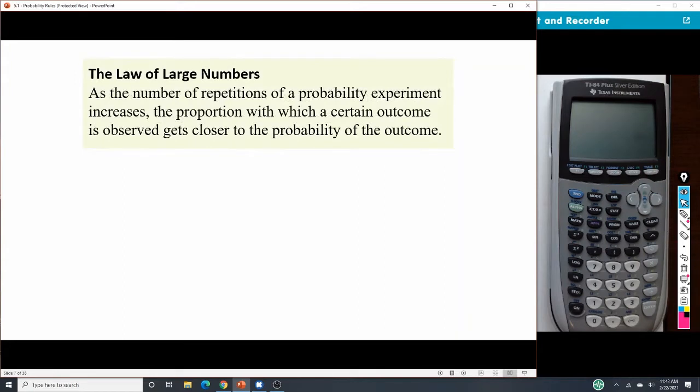So we have what's called the law of large numbers. As the number of repetitions of an experiment increases, so the more times we do something, the proportion with which a certain outcome is observed gets closer to the probability of the outcome, so what we think it should be. So the more times we do something, the more theoretical it should become. And we want to see how that happens.